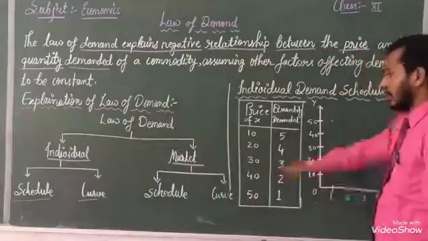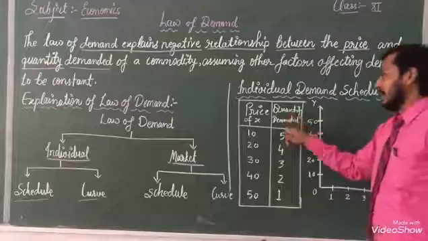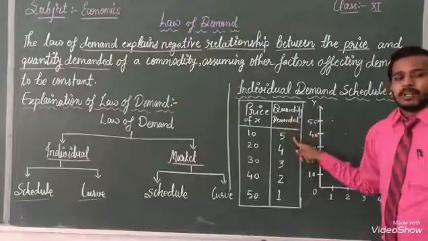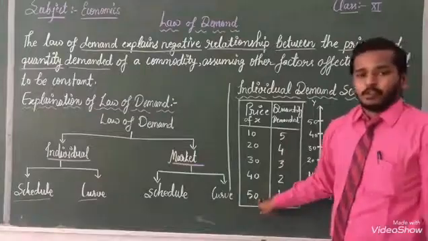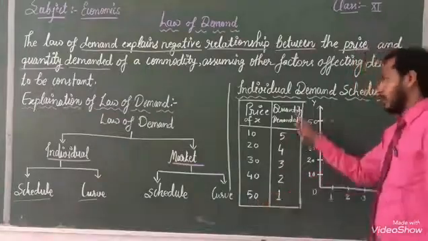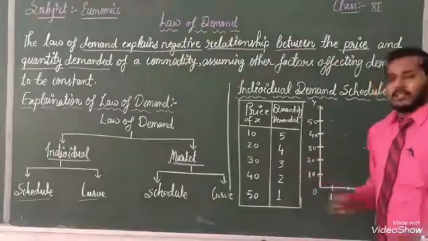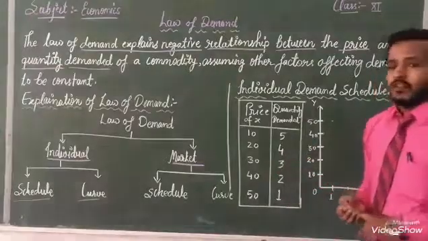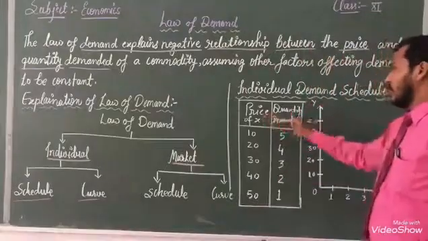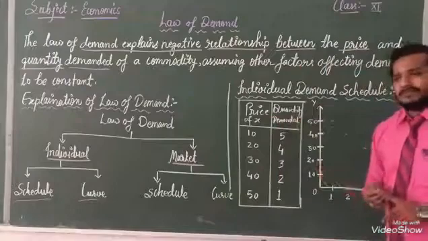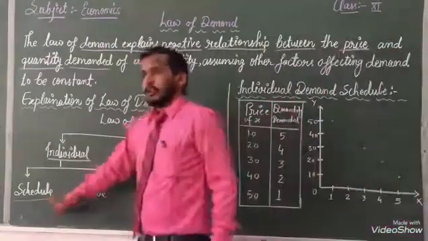Once again, listen: when price is 10 rupees, at that time quantity demanded is 5. But when price increases to 50 rupees, at that time quantity demanded is 1. This is the difference between both, showing a negative relationship between price and quantity demanded. This is the explanation with the help of the schedule.